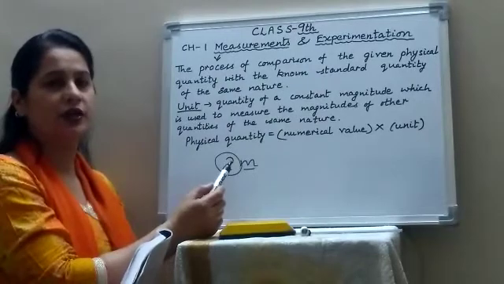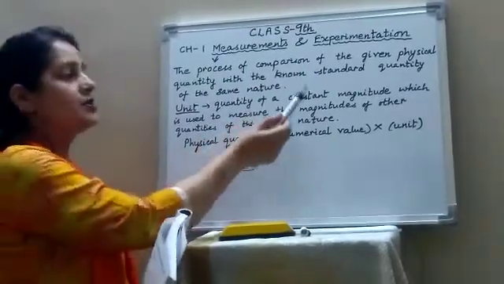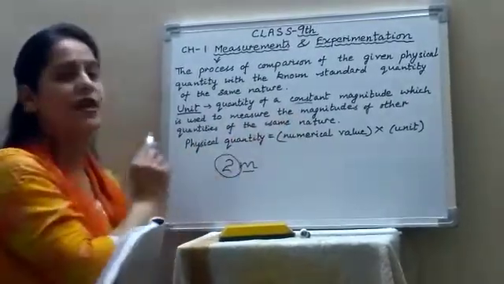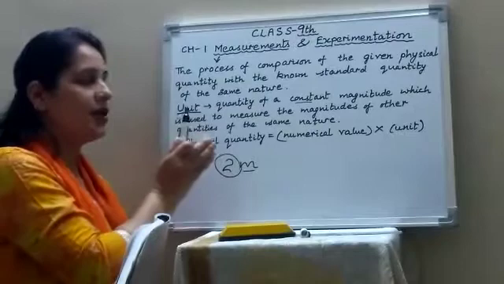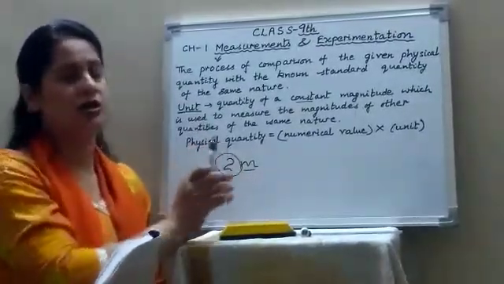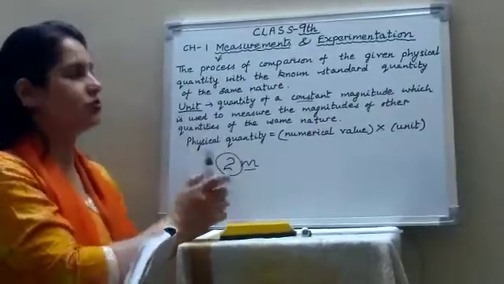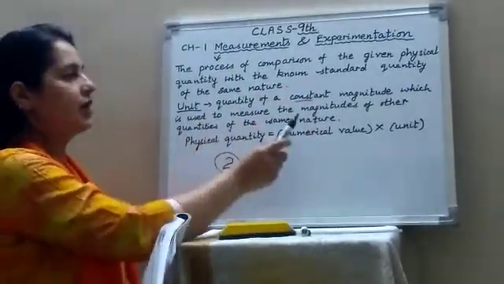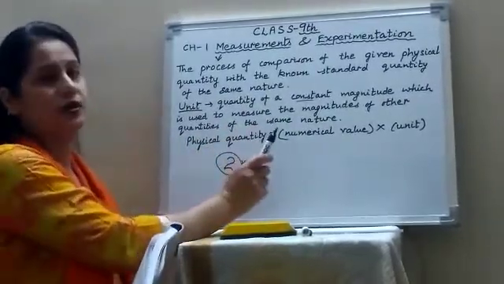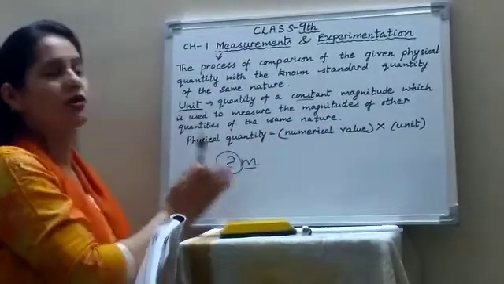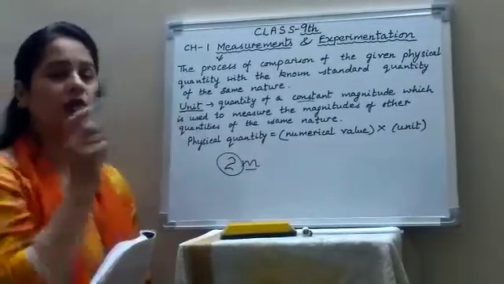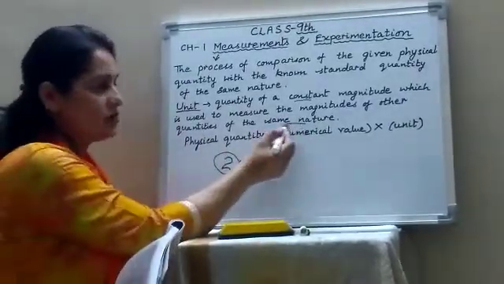So how will you define unit? A quantity of constant magnitude, constant meaning that its value will never change. Meter will remain meter only. The value of kilogram will remain kilogram only. It can never change. It is of constant magnitude, which is used to measure the magnitudes of other quantities of the same nature. Okay children, so what is a unit? A quantity of constant magnitude which is used to measure other quantities of the same nature.